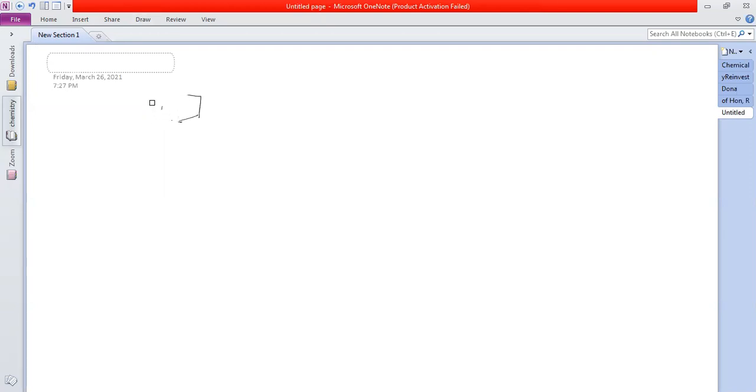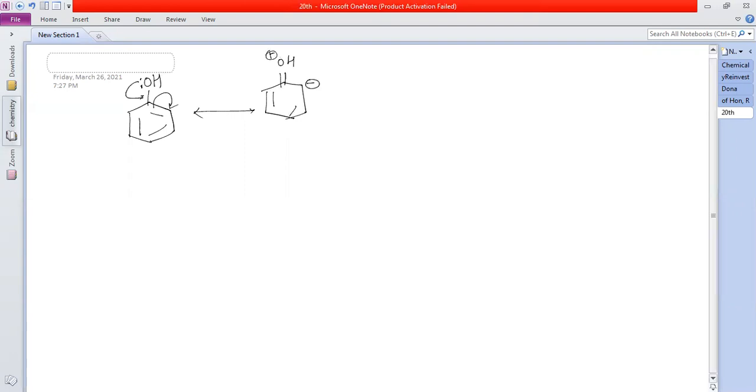Write it neatly. Okay, this one is what? This is phenol, right? These are electron donating groups, so they will donate the electrons towards the ring. So here the resonance possible is this thing. This is minus, this is double bond OH plus. Practice the resonance structures.